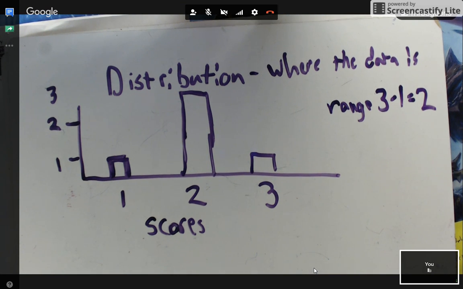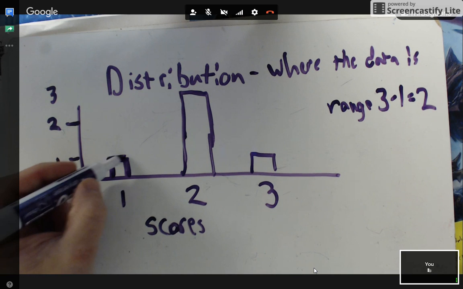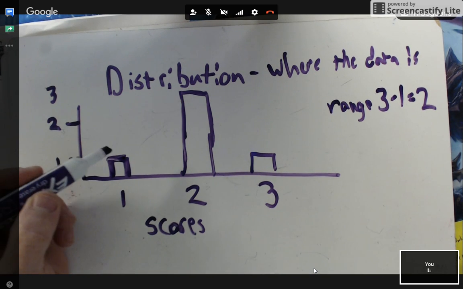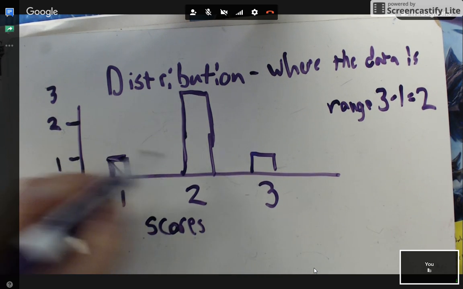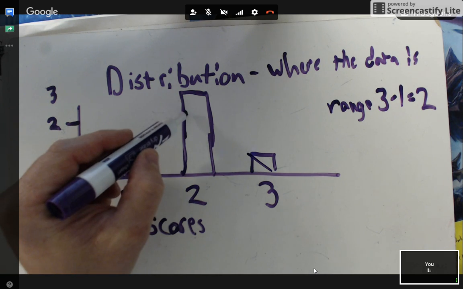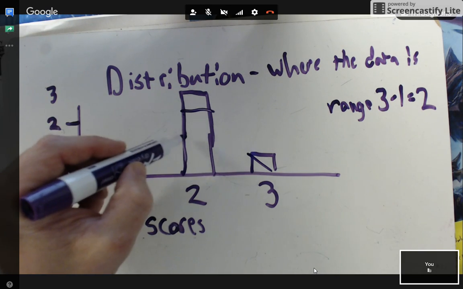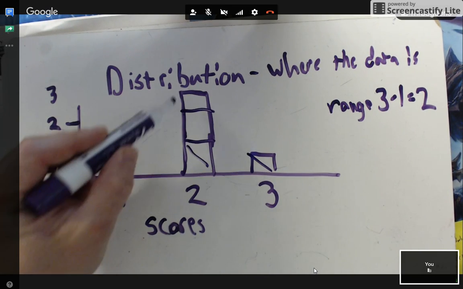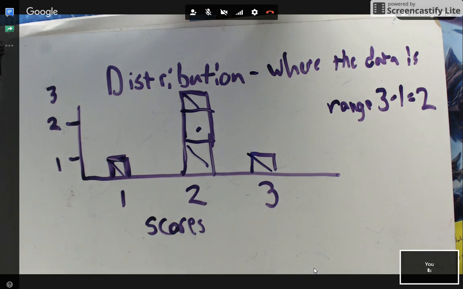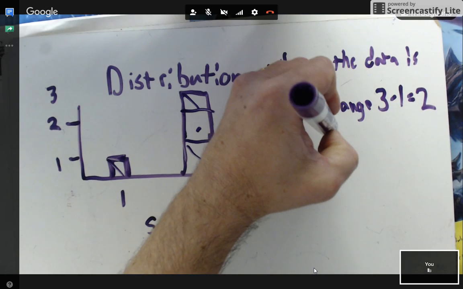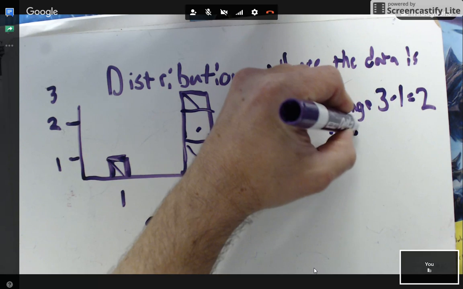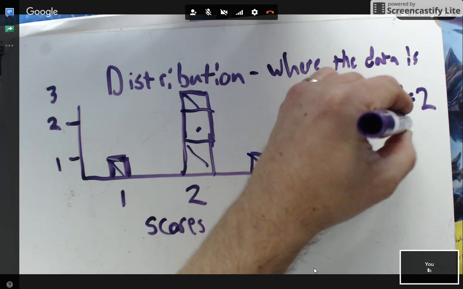What about my median? Where's my median for the set? And how do you know that? It's in the middle because I have 1, 1, 1, 2. So those can be crossed off basically. And then all my other numbers left behind, I'll cross off a 2, and I'm left with a 2 in the center. So my median, or my middle, would be equal to 2.